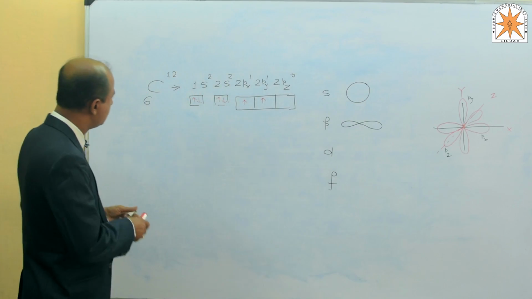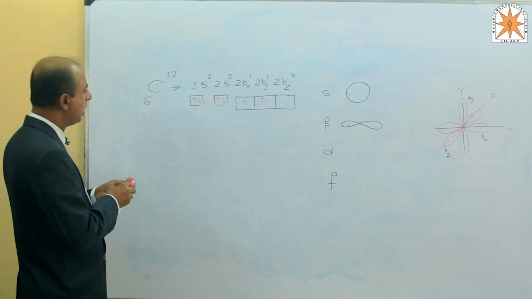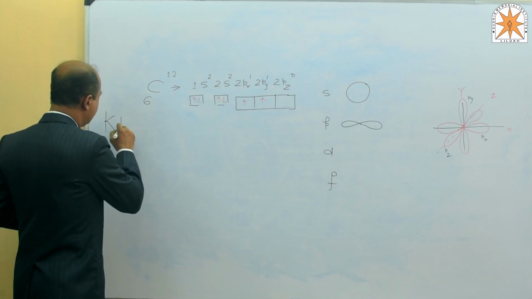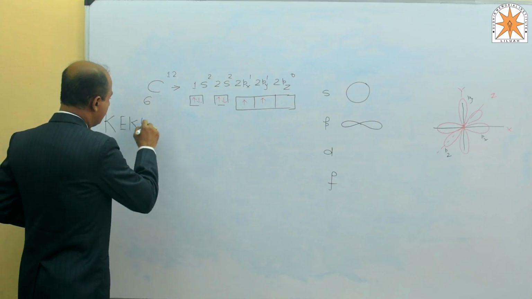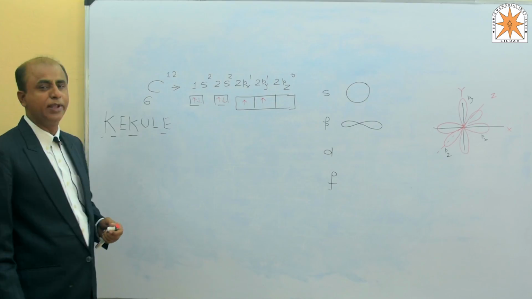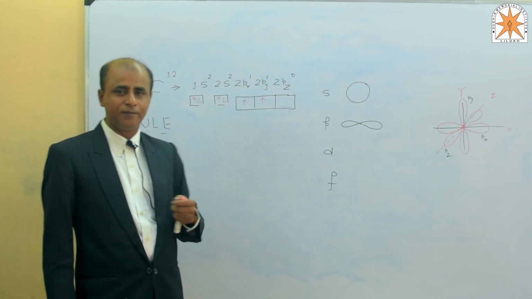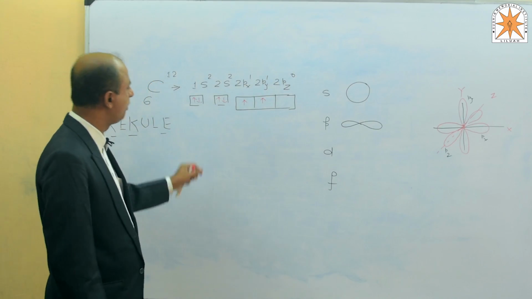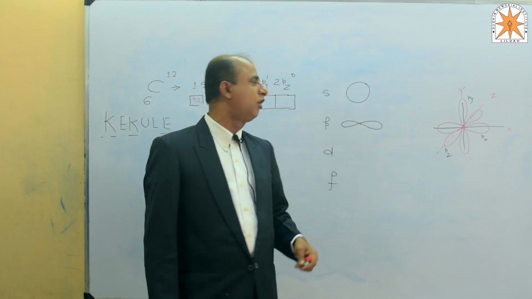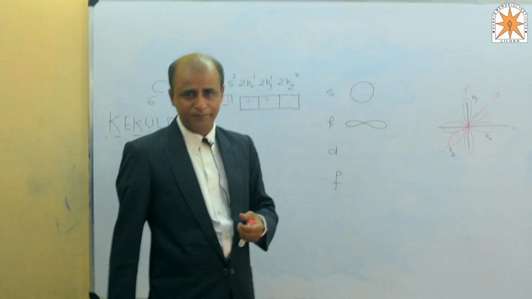The scientist known as Kekulé explained that in carbon, in general condition, the maximum valency is 4 and those 4 valencies are directed at the corners of a regular tetrahedron.